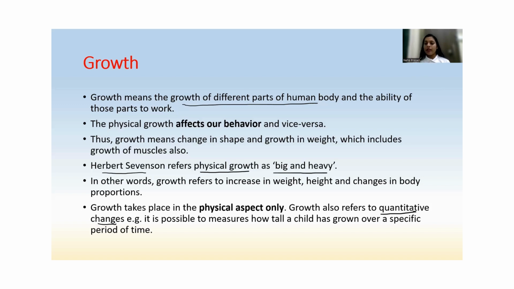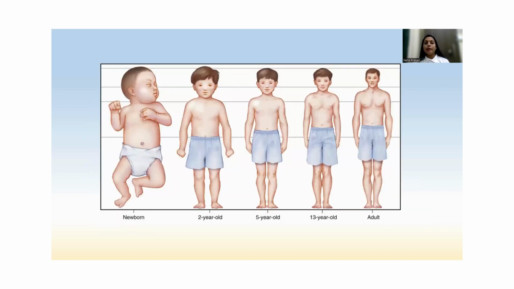Now I will show you one picture of a baby and how it has grown over the years. You can see a difference in his hands, legs. So you can see an adult here, the muscles are a little bit toned. There is a change in shape, there is a change in size.